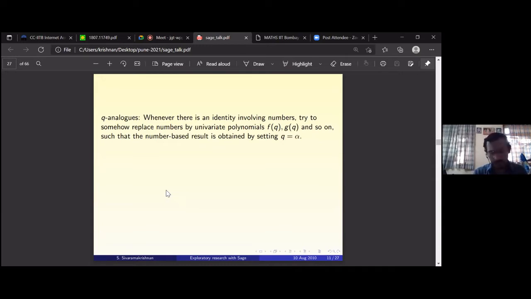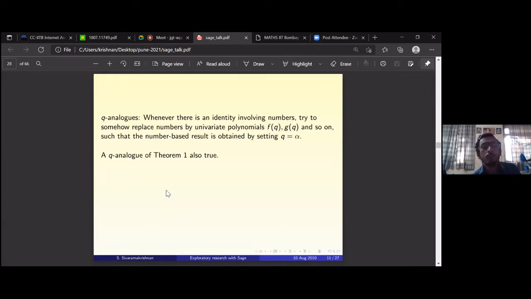So in general, people try to generalize. For example, a polynomial version of Fermat's last theorem, this is x to the n plus y to the n equal to z to the n. That is false. If you change x, y, and z to be polynomials, then this Fermat's last theorem is not true. There are results like that. So in general, when you have number theoretic results or results involving numbers, you try to generalize them to polynomials and see whether such a thing works. Sometimes it works, sometimes it doesn't. We're interested in the behavior of something more general.